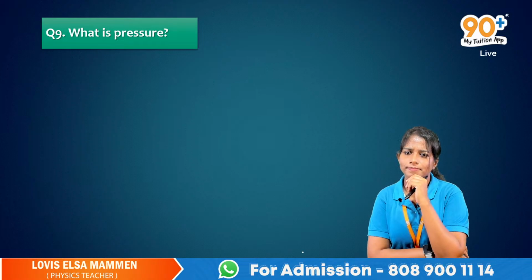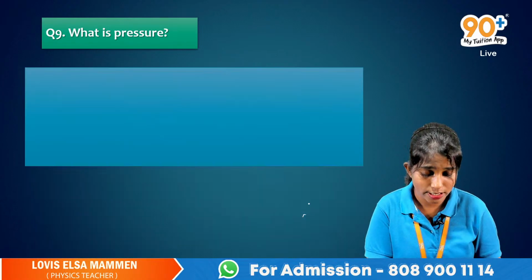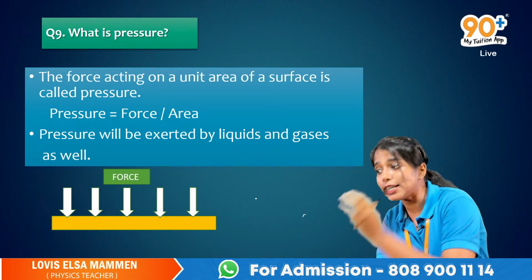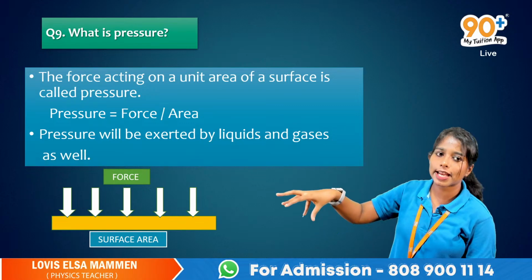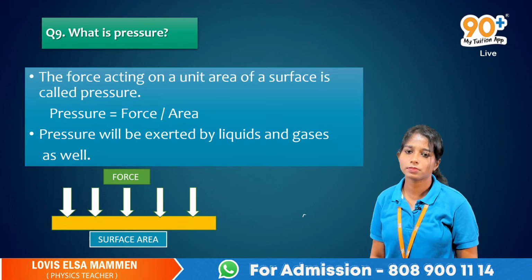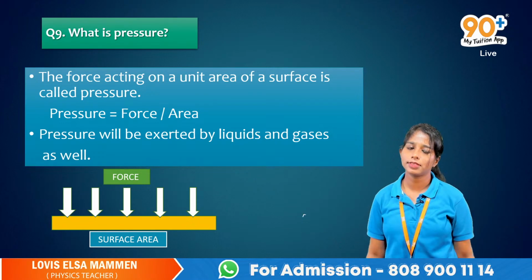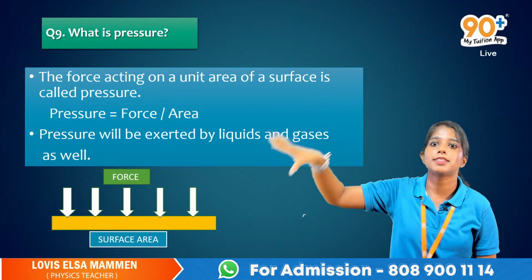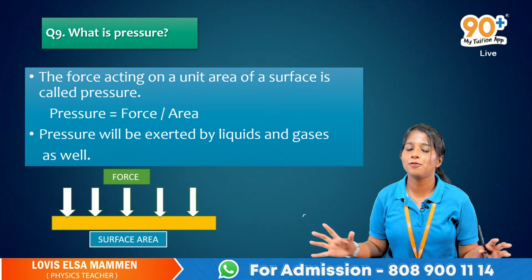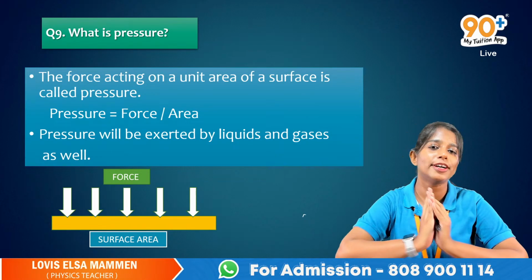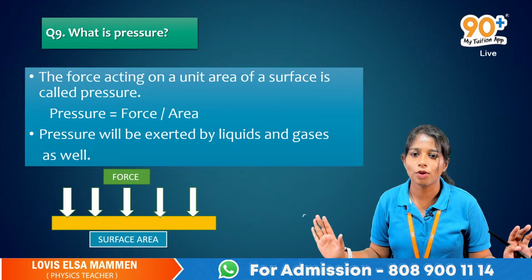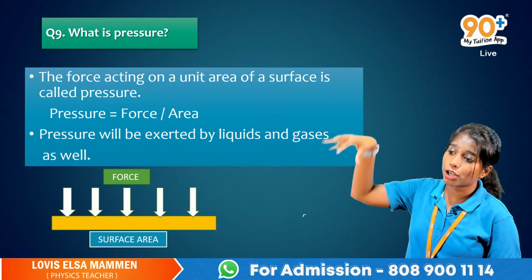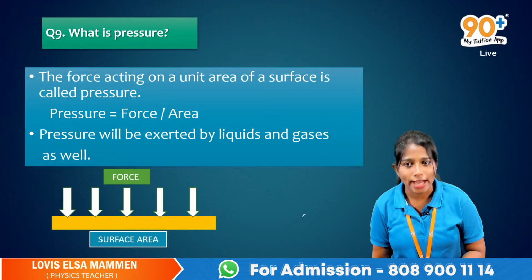What is pressure? When you apply force on a unit area of a surface, that is pressure. Simple. So force acting on a unit area of a surface is known as pressure. Force and pressure are two different things, guys. Force exerted on a unit area of a surface is known as pressure.